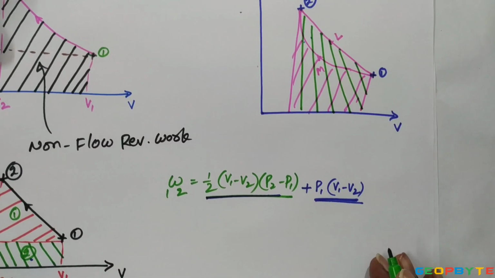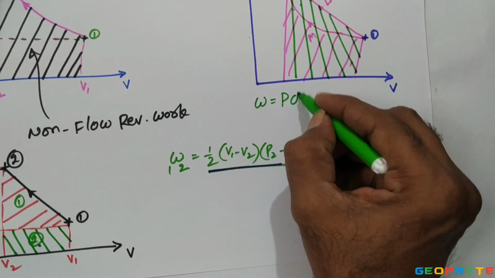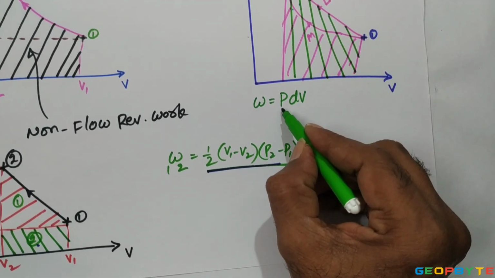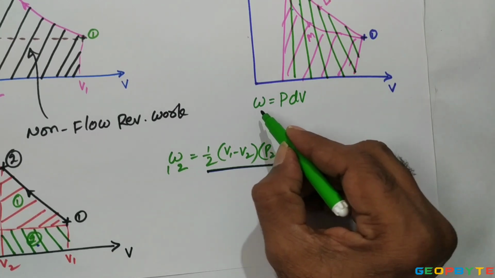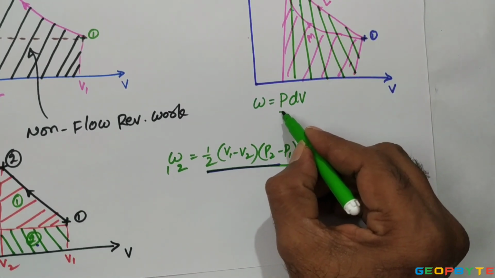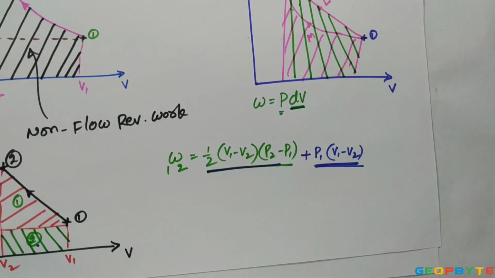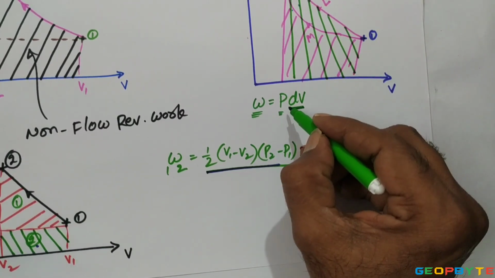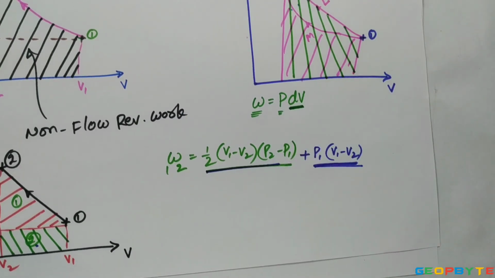The thermodynamic work equal to P dV can also be stated like this: P is an intensive property and V is an extensive property. The thermodynamic work is ideally equal to the product of an intensive property and the change in the relevant extensive property.